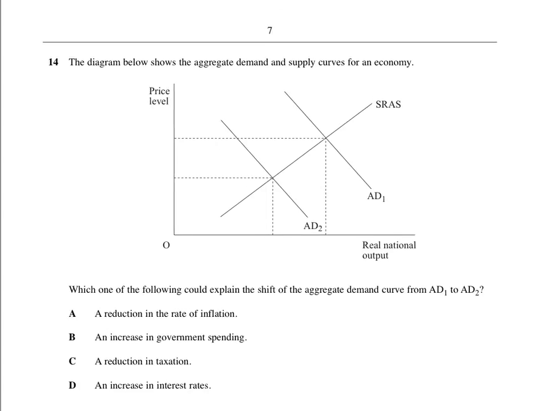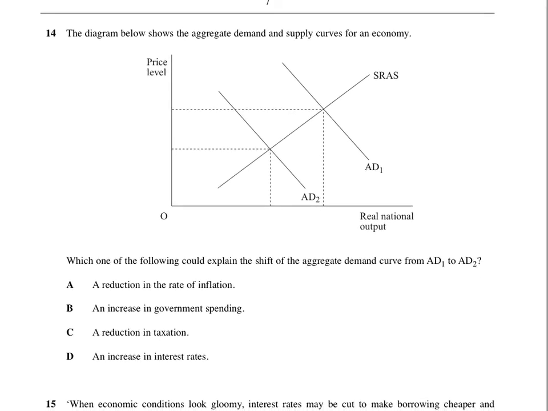Okay, so question number 14. The diagram below shows the aggregate demand and supply curves for the economy. So what we've got so far is, I like looking at what's happened before I actually look at the questions. But that's just me. You don't have to. AD has gone to the left, so AD has gone down. Which of the following could explain AD going down?